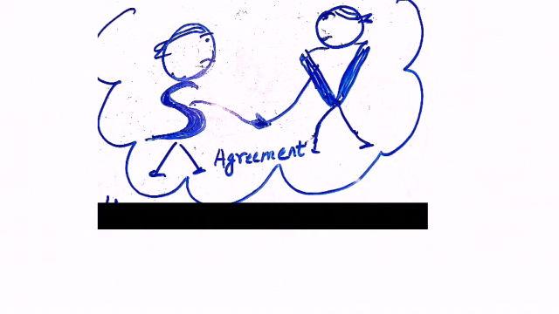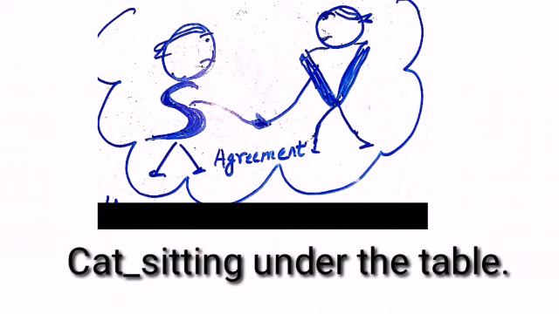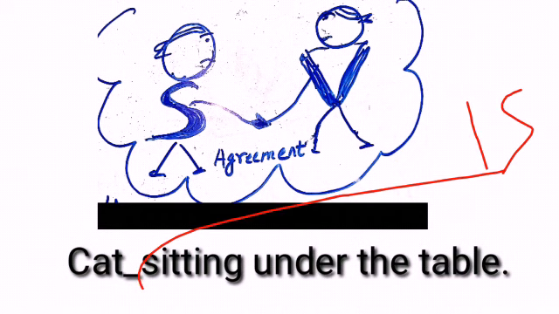Either they must be singular or they must be plural. For example, cat dash sitting under the table. Here cat is a singular subject, so the following verb should also be singular. So here the answer will be is. Cat is sitting under the table.